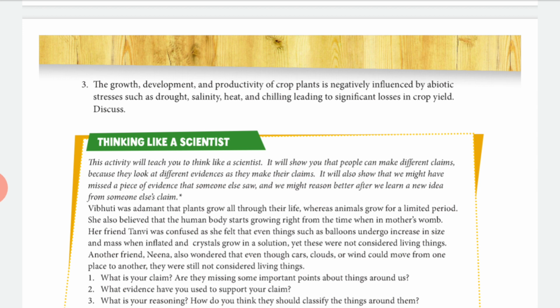It leads to losses in crop yield because too much heat and too much water or lack of water is harmful for the growth of the plant, for the growth of the crop, right? This was the skill builders.